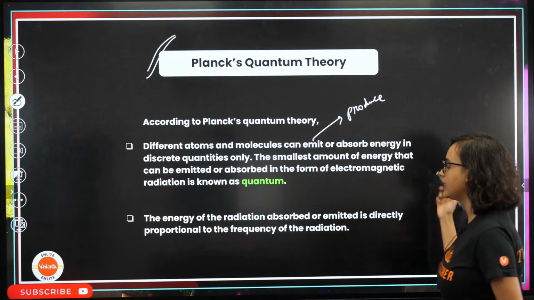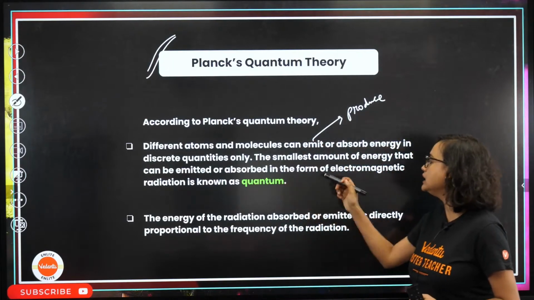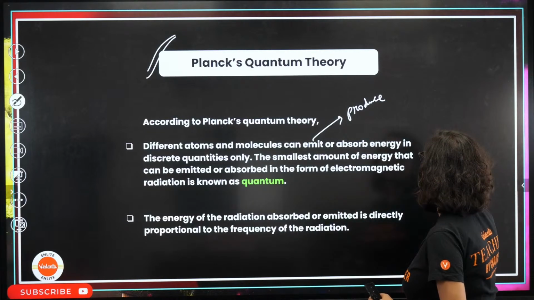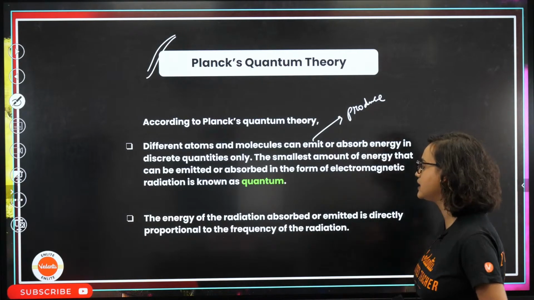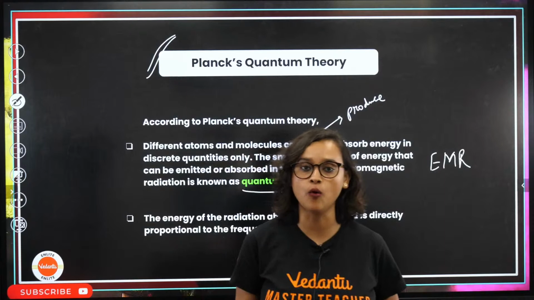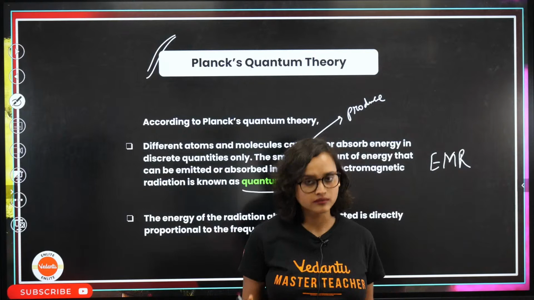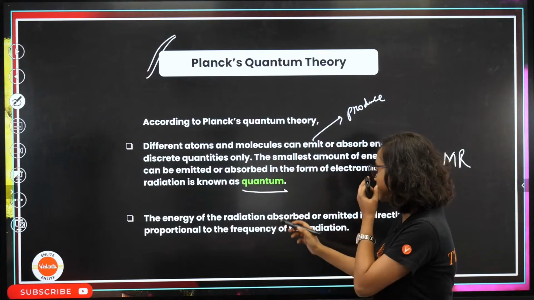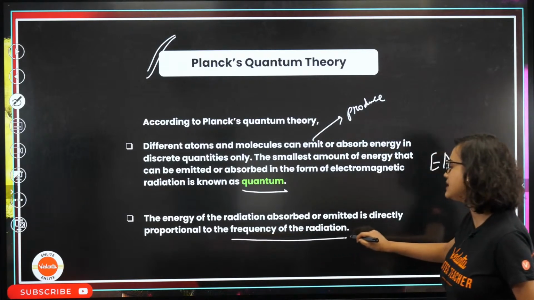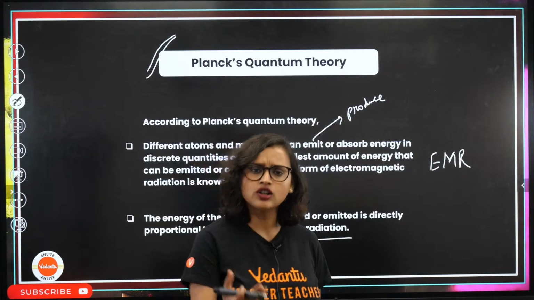So the smallest amount of energy that can be emitted, that can be produced, or that can be absorbed in the form of electromagnetic radiation, from now on we will call it EMR, is called a quantum, singular quantum, plural quanta. Now this quantum, what does it possess? It possesses energy, which is photon. So the energy of the radiation absorbed or emitted is directly proportional to the frequency of the radiation. Now what is frequency, my dear student? Chalo, let's have an analogy.